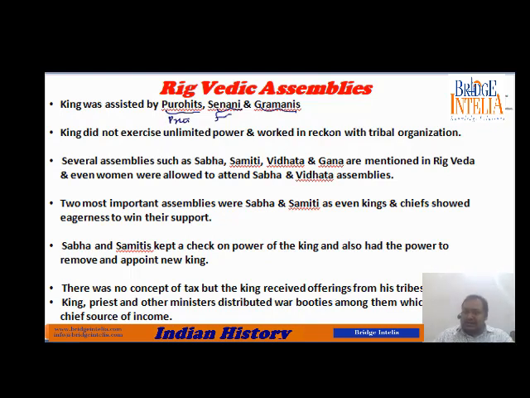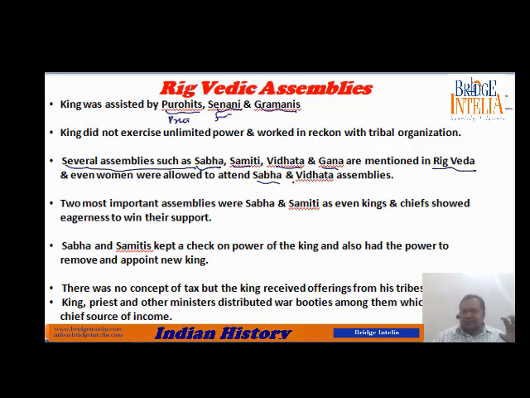He could not go to each and every person of his tribe to take permission. That's why the Sabha and Samitis were created. Assemblies were created to represent the common people. These assemblies were known as Sabha, Samiti, Vidhata and Gan. These assemblies are mentioned in the Rigveda, and even women were allowed to become part of them.